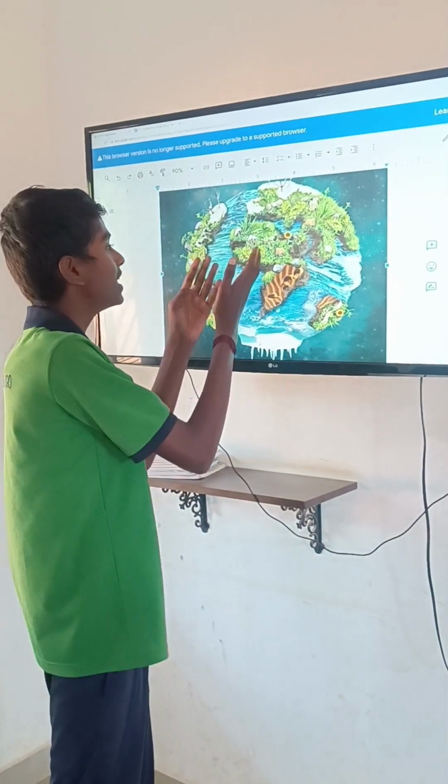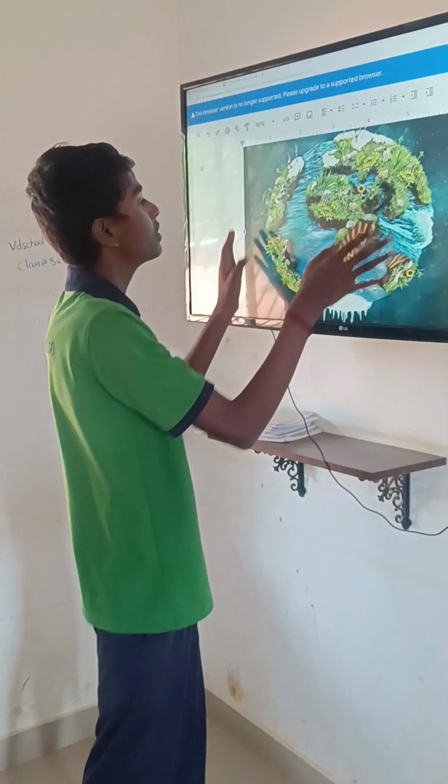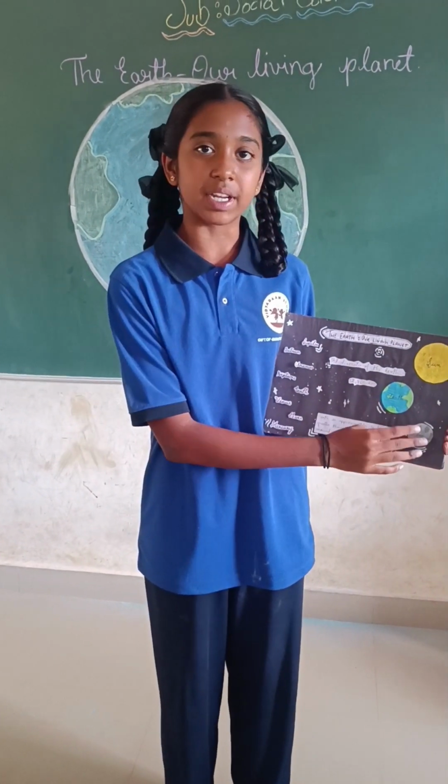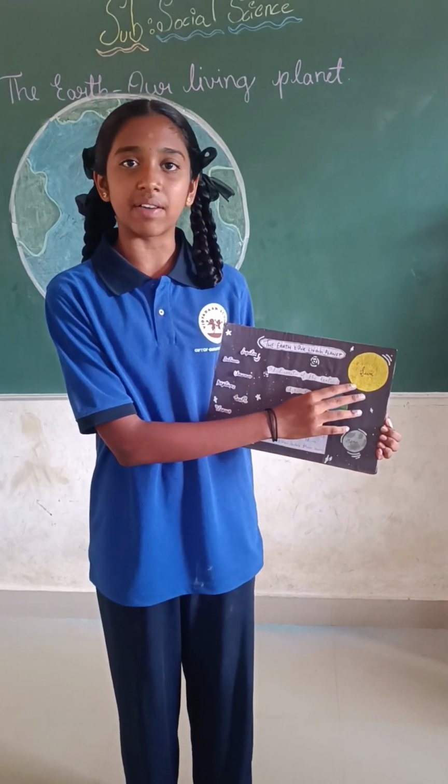Our Earth is called by many names. Some of them are quadratic planet, unique planet, blue planet, living planet. Its largest planet is the Sun. It is approximately 4 times greater than the Moon, and it is 107 times lesser than the Sun.